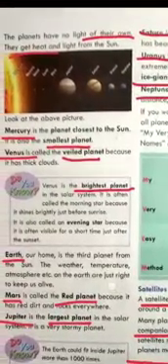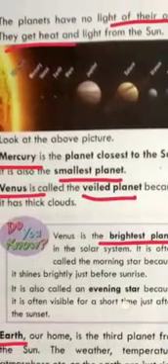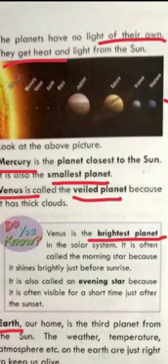Next, the planets have no light of their own. You can see in this picture, these are 8 planets and they don't have their own light. They take light and heat from the Sun. In this picture, on the left side you can see the reflection of the Sun. They take heat and light from the Sun.